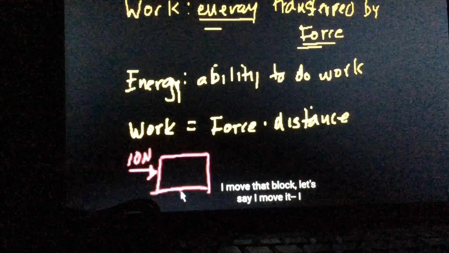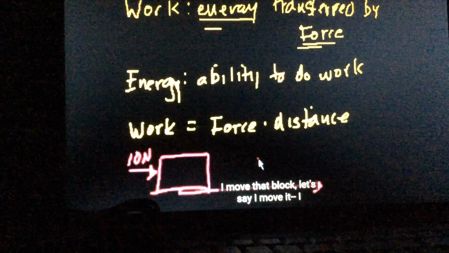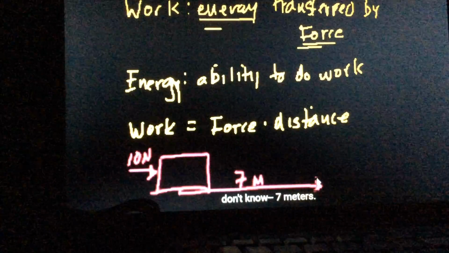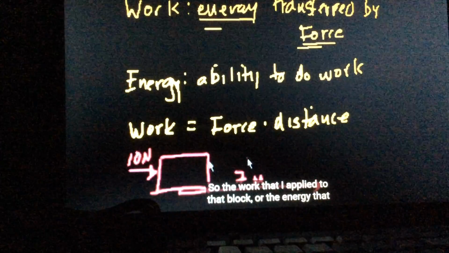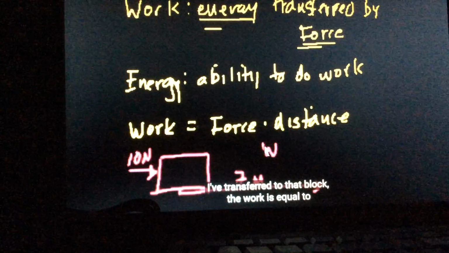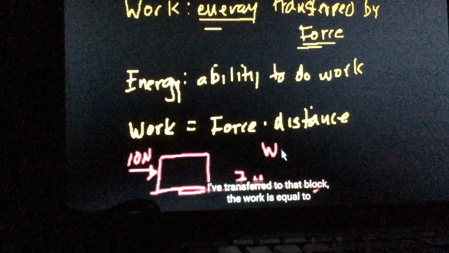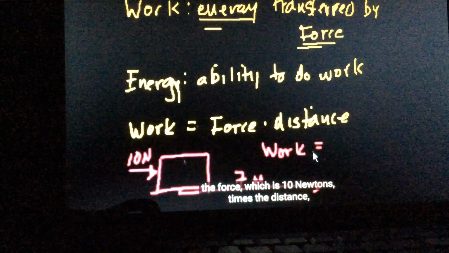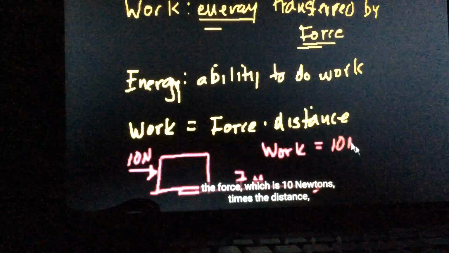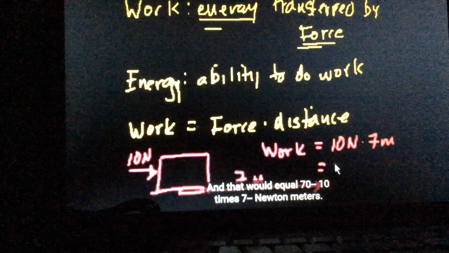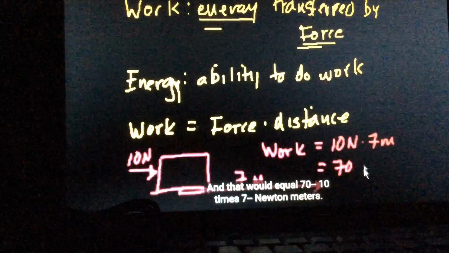I move that block, let's say, 7 meters. So the work that I applied to that block, or the energy that I transferred to that block, the work is equal to the force, which is 10 newtons, times the distance, 7 meters. And that would equal 70, 10 times 7.